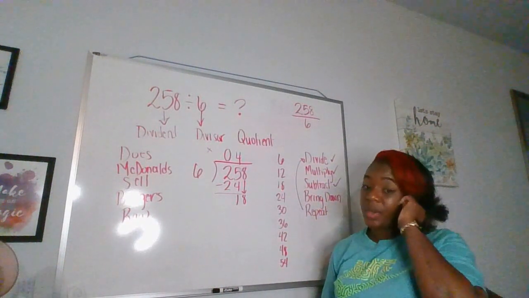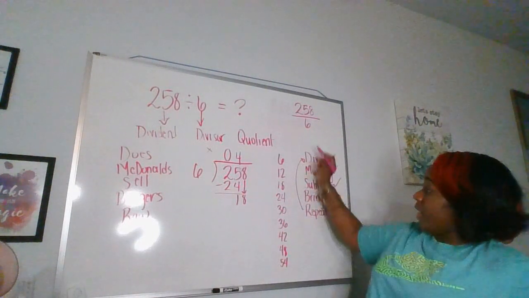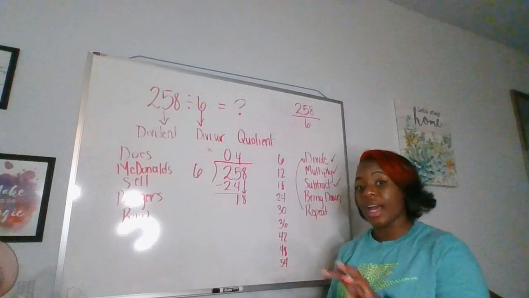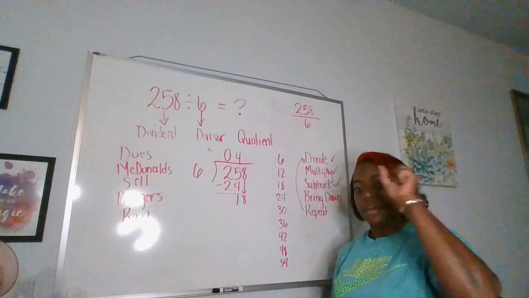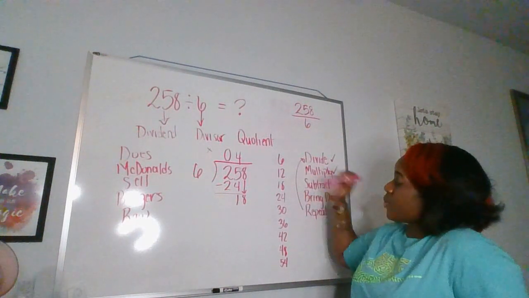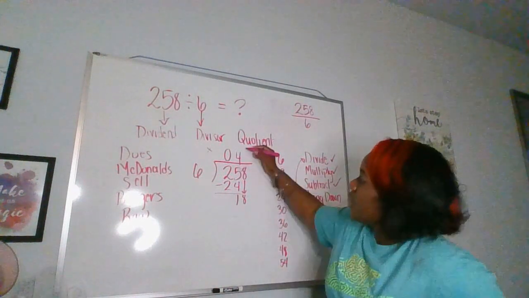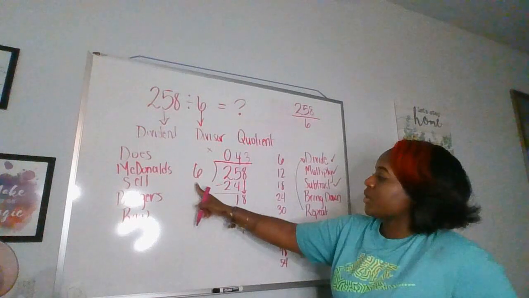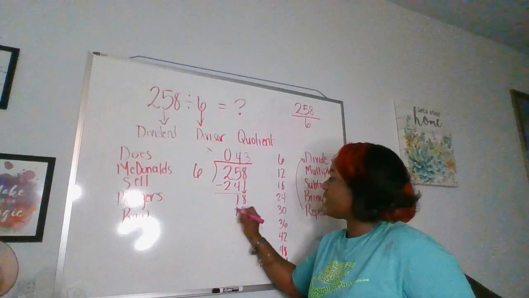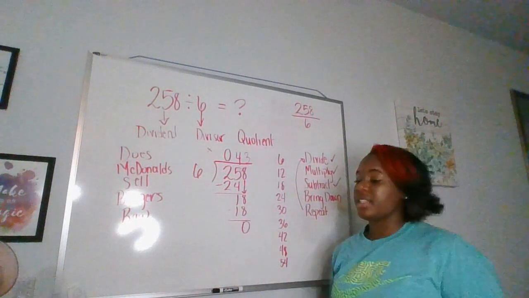So then the next question is how many times will 6, so we repeat, right? How many times can 6 go into 18? How many 6s can I pull out of 18? I already wrote my multiples down, so I'll say this is 6 times 1, 6 times 2, 6 times 3. 6 times 3 is 18, so I'm going to put the number 3 up there. So then I do the multiplication. 6 times 3 is 18. Then I do the subtraction. 18 minus 18 is 0.